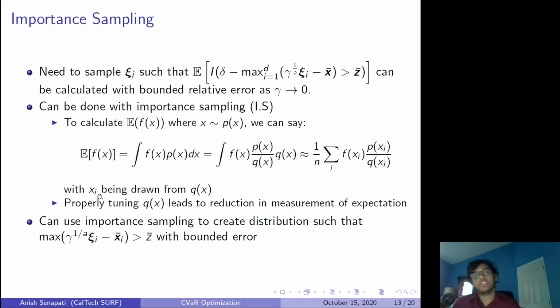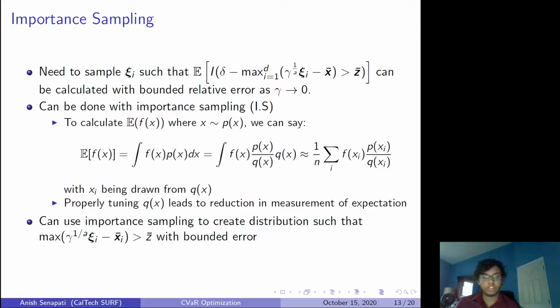This formula here says that if xi is drawn from an original distribution, say a Pareto distribution, but you draw from another distribution, you can still calculate the expected value of psi of f of xi using this formula right here. If we find a good q of x, this alternative distribution that we're drawing from, we can calculate this expected value in a way that leads to a reduction in the variance, because with the original distribution our variance is very high, since we're drawing so many zeros with respect to this identity. If we can find a proper q of x, we can use importance sampling such that this expected value is easier to find.